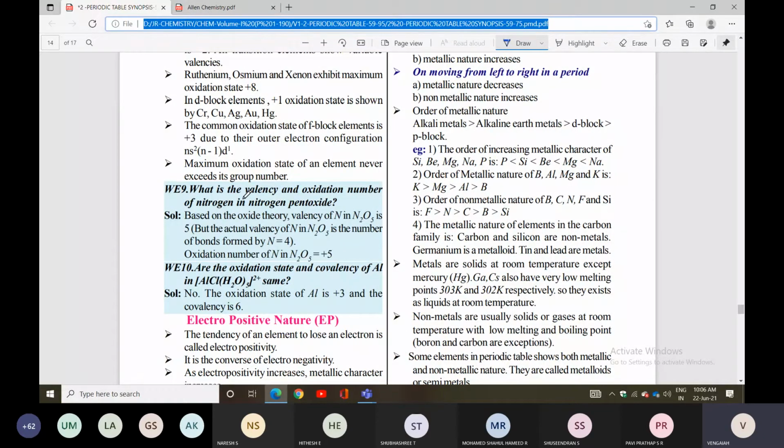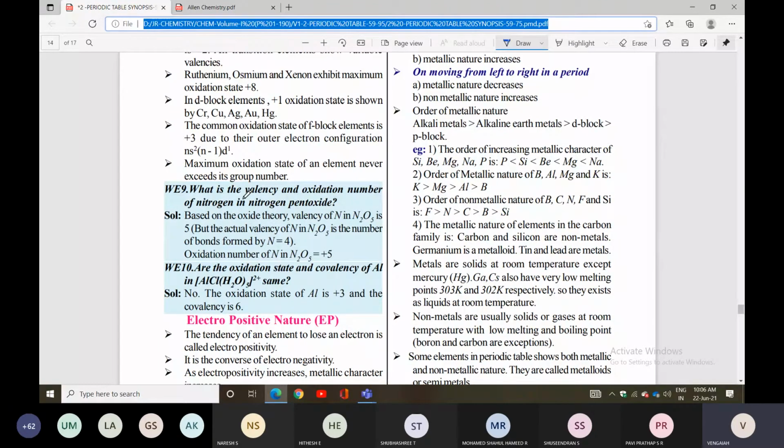Based on the oxide theory, the valency of nitrogen in N2O5 is 5, which is correct. But the actual valency depends on how many bonds are formed. Here 4 bonds are formed for nitrogen, which is why it is represented as N equal to 4. So the oxidation number is different: valency is 4, oxidation state is +5.